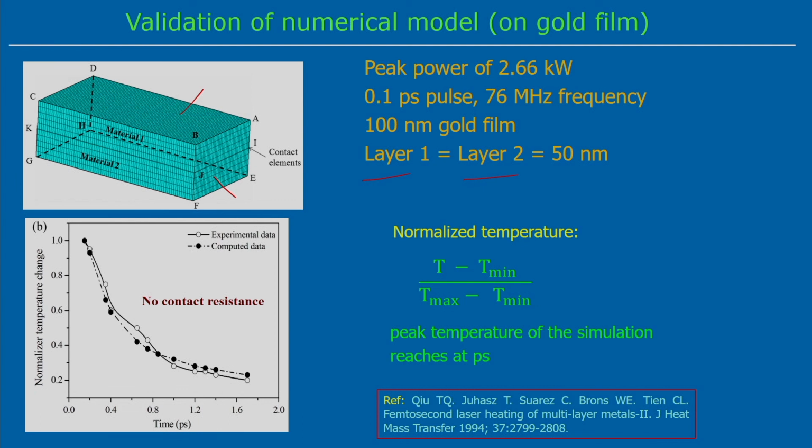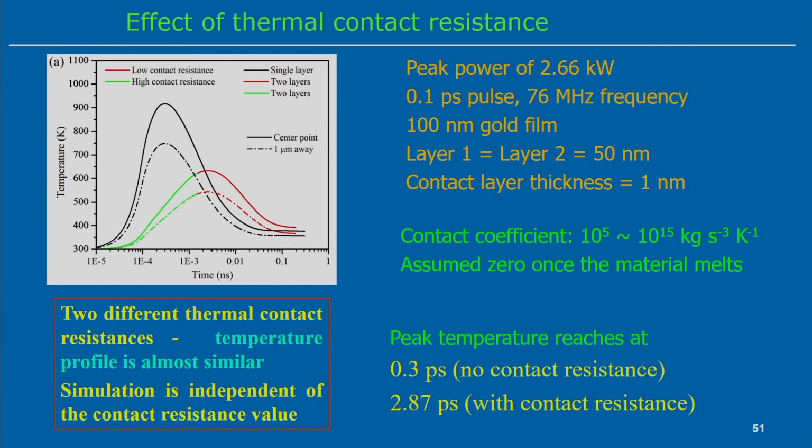We can do a similar heat transfer analysis to what we have done using the non-Fourier heat conduction model. Then we will get the temperature distribution, and we can validate the model with known experimental data. This experimental data is available for 100 nanometer thickness. So, assuming no contact resistance, a continuous layer of 100 nanometer gold film, we have done thermal analysis using non-Fourier heat conduction, and we find this temperature distribution. This is the normalized temperature, and we compare it with the experimental data.